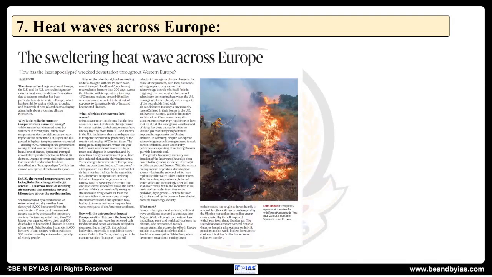Now going ahead, the next one is a continuation of the topic that we have been discussing, that is more and more heat waves across Europe. See, it's because of global warming and ongoing climate change. As a result, extreme events are happening and temperatures are rising. So we have seen that in Europe, the average temperatures are increasing, which is causing more and more heat